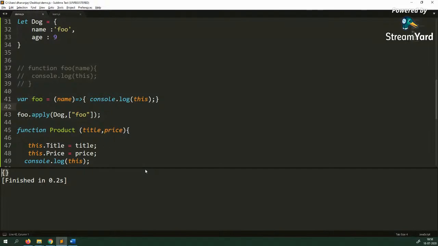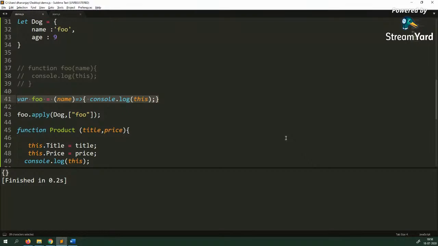Why you are getting an empty object is that an arrow function does not get the value of this from the invocation pattern, from the calling site. It always gets the value of this from the enclosing scope. An arrow function does not work on late binding, meaning when you create an arrow function, whatever the object in the enclosing scope is at that time, it will take that as the value of this.